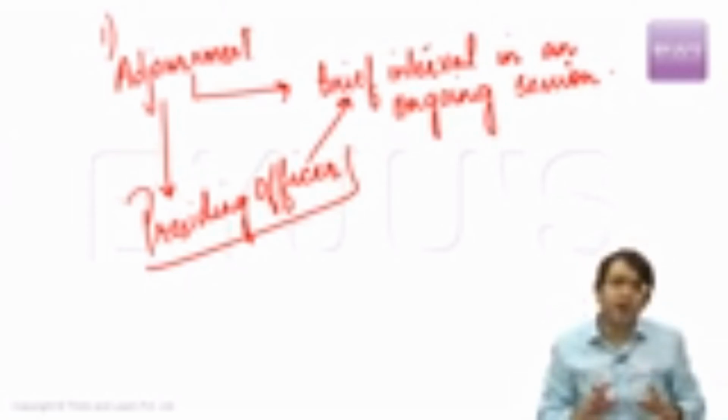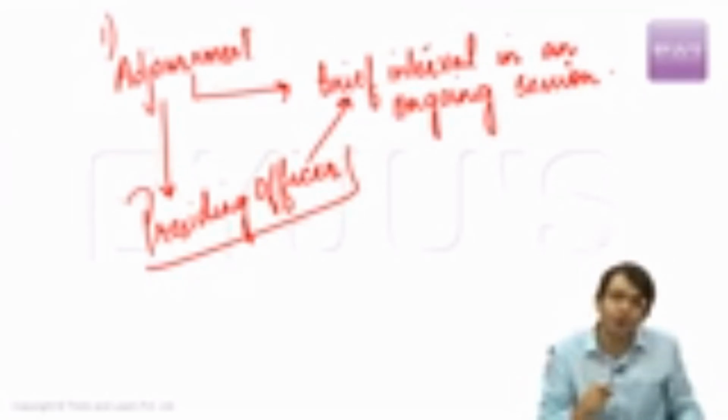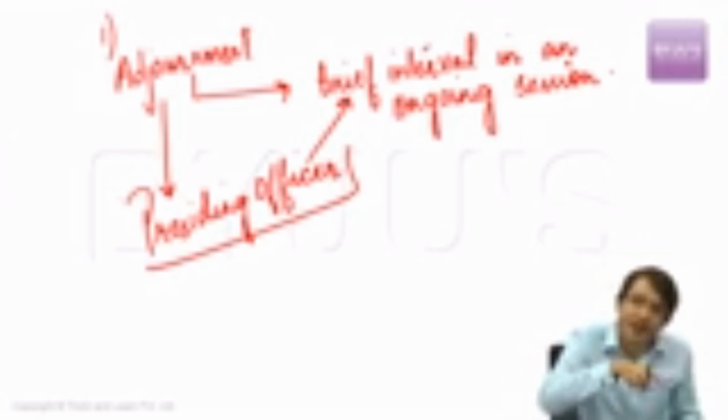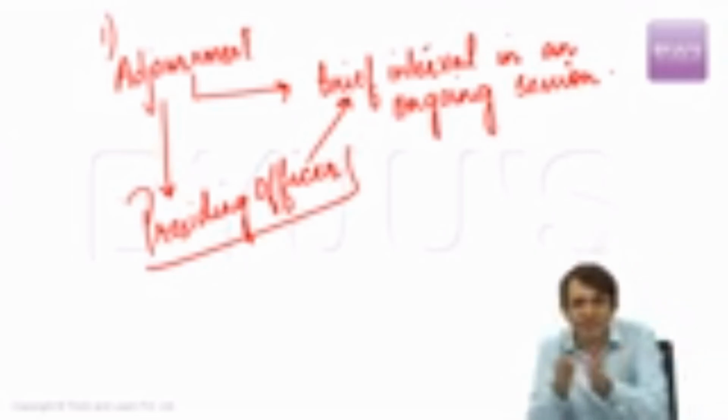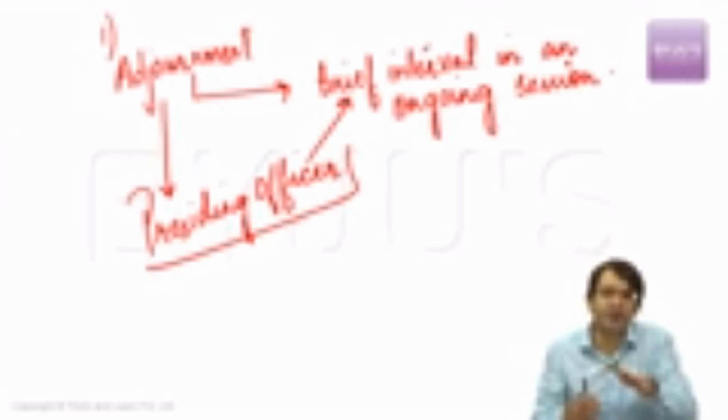That means what are we talking about? We are talking about the sessions of Indian Parliament, which are very important from the examination point of view. Who convenes the session of Indian Parliament? President of India. On whose advice? Only on the advice of the Council of Ministers. That means the Council of Ministers advise the President of India, please convene the session of Indian Parliament. It is binding on the President of India to convene the session.